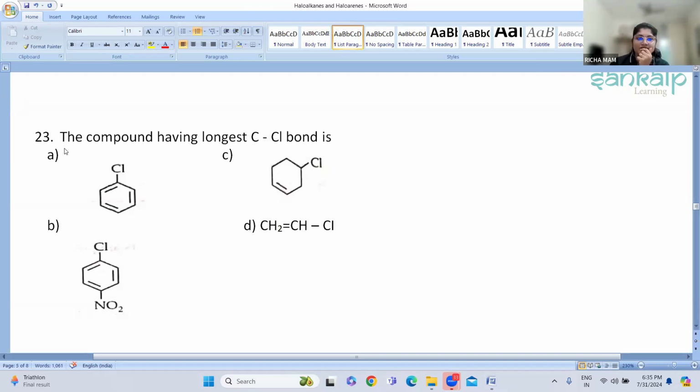Here are the four options: option A, option B, option C, and option D. Can you tell me the answer?